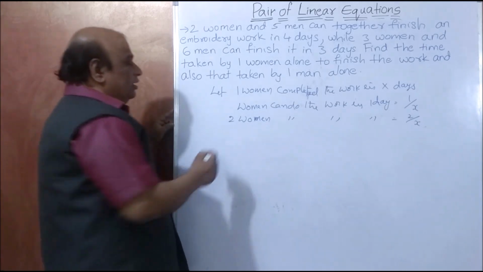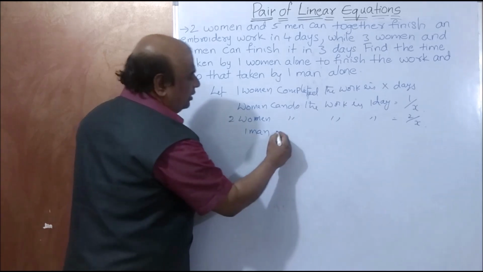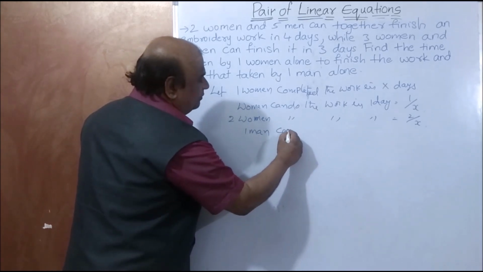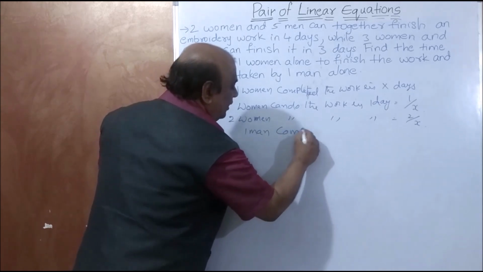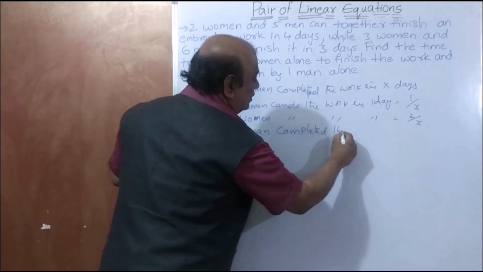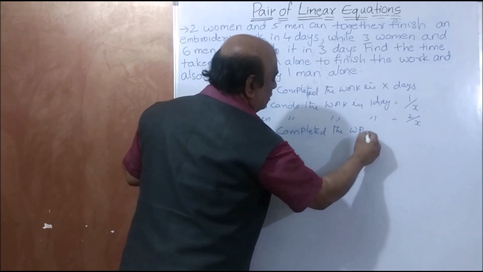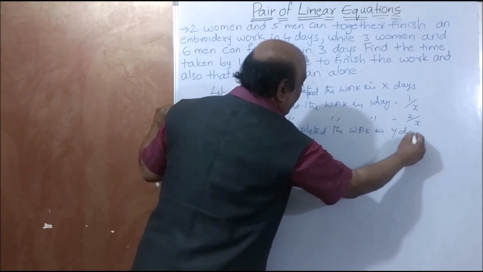Like this, one man completed the work in Y days.